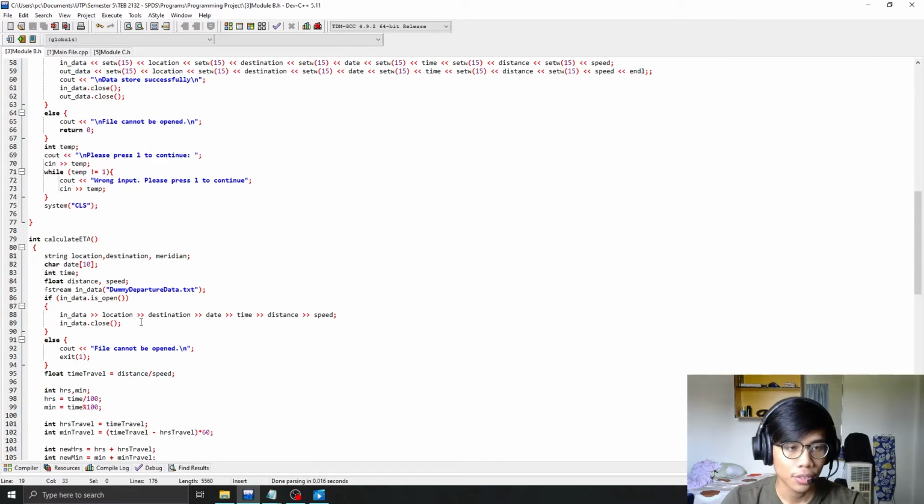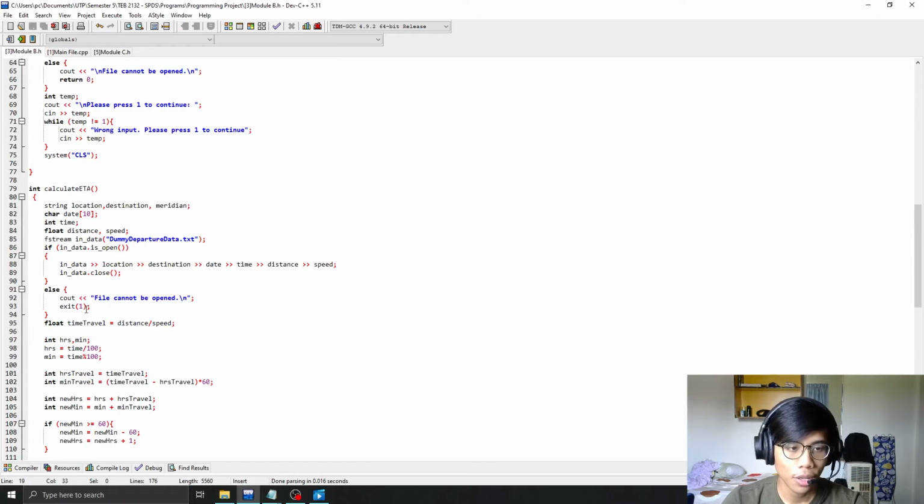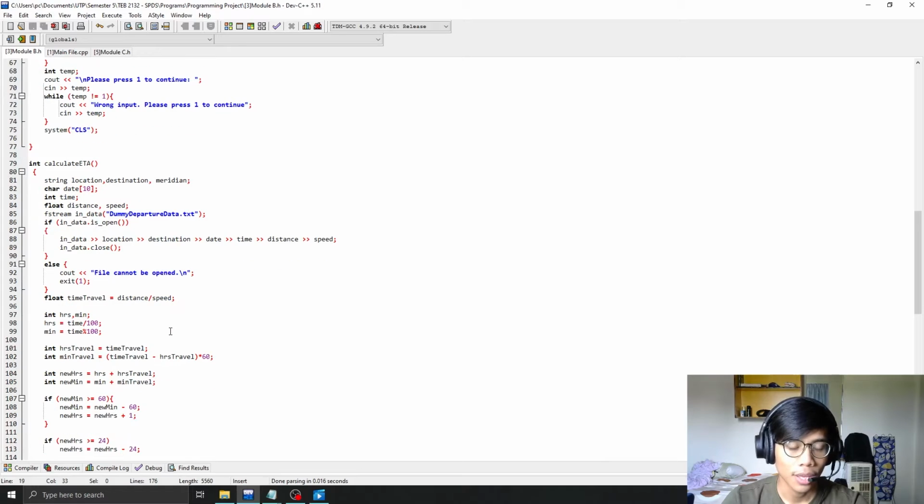Next is the second submodule that I will be explaining, which is calculate ETA. This calculate ETA will first and foremost open up dummy departure data.txt and store the data into the corresponding variables. Then we calculate the time travel by dividing distance by speed, and it will calculate the estimated time of arrival, ETA, by separating the hours and minutes from the time.